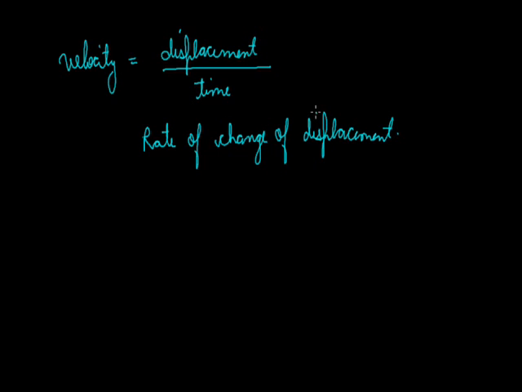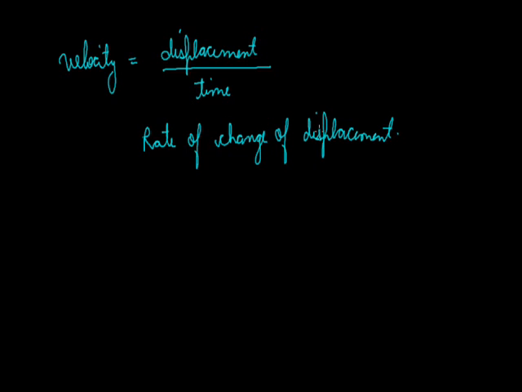We can also state that whenever speed is taken into account, only its value is taken, but if that value is accompanied by direction, then it is termed as velocity. The magnitude of the velocity is equal to speed irrespective of direction.